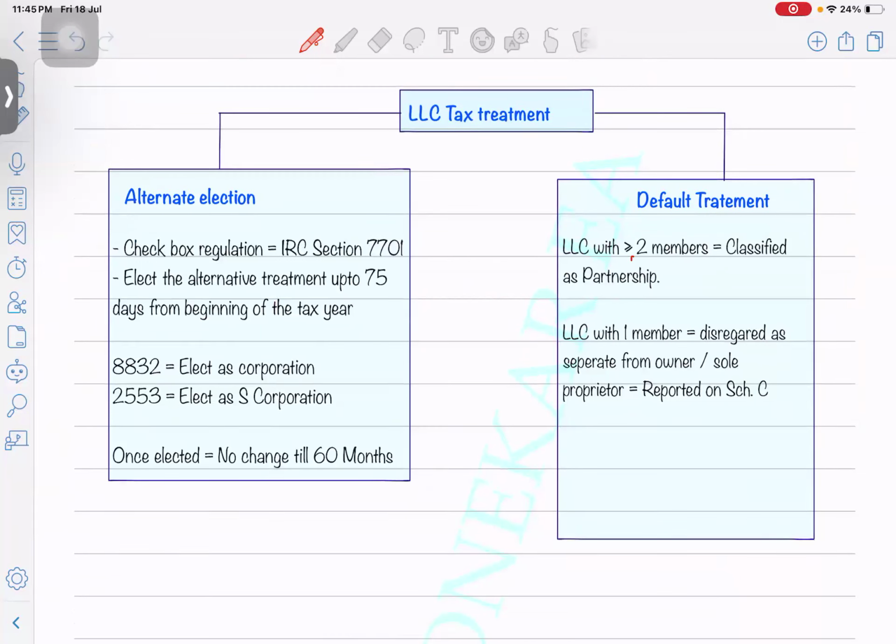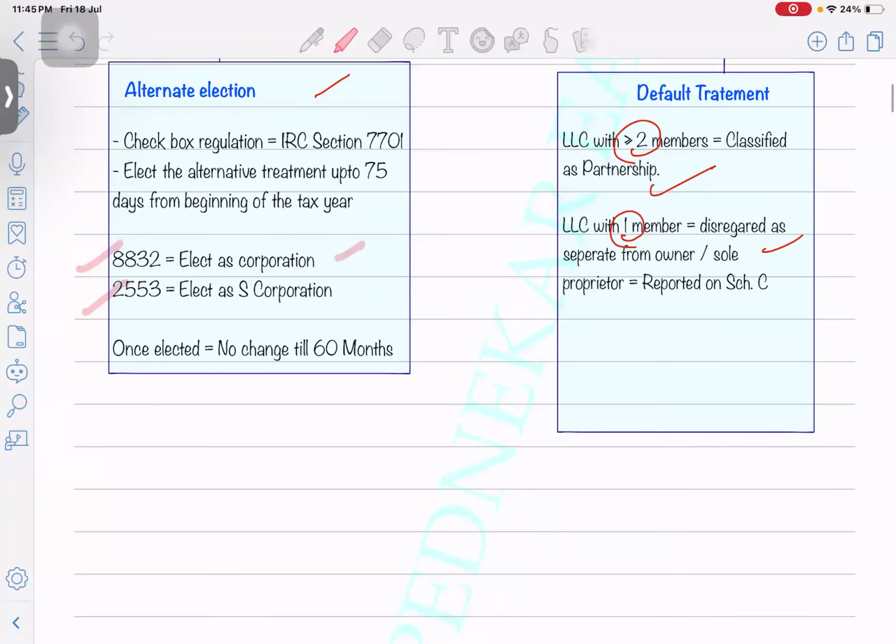If an LLC is going to have more than two members, the default election is partnership. If the LLC has just one member, it will always be considered a disregarded entity or a sole proprietor. What's the alternate election? You can do a check-the-box regulation election, under IRC section 7701, which means you simply file either Form 8832 or Form 2553. Okay, this is for C Corp and this is for S Corp.